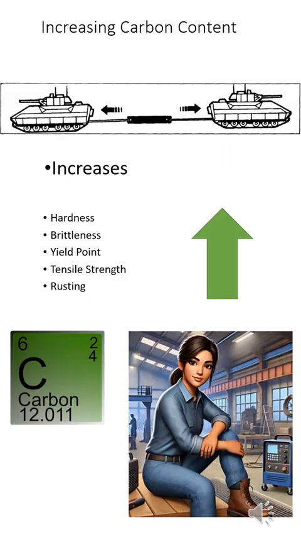What carbon adds to steel. As we increase carbon content in steel, here's what happens. Increases hardness, tensile strength, brittleness, and yield strength. Downside, it rusts faster and becomes harder to work with. So a little carbon makes steel tougher, but a lot? That's a whole different beast.